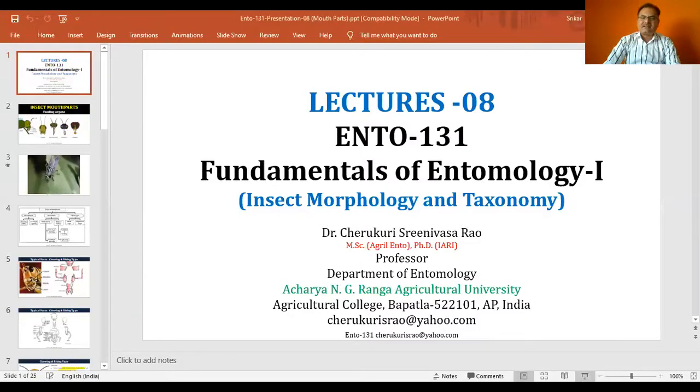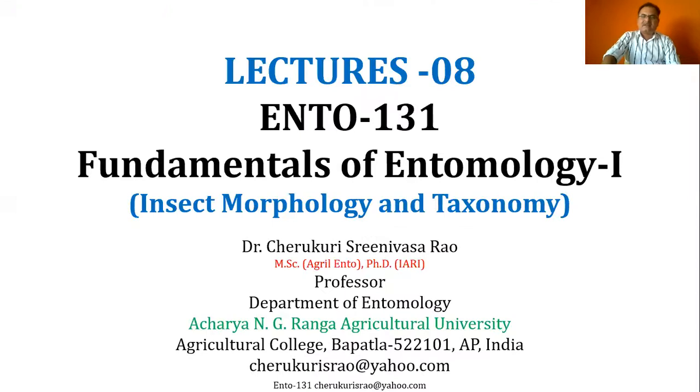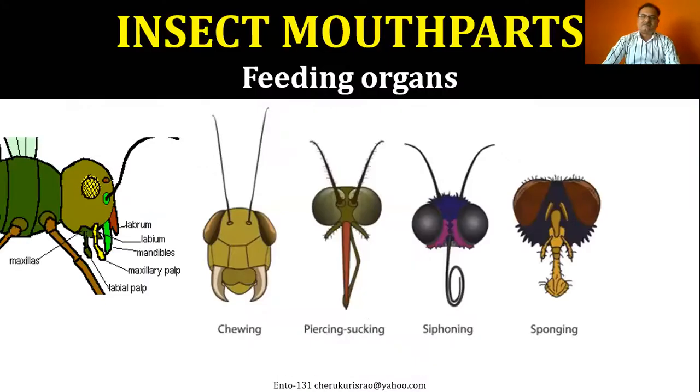In the beginning, we will talk about the typical mouth parts. As we have discussed in the other classes, these are the feeding organs, and different insects have different kinds of mouth parts: chewing, piercing, sucking, siphoning, and sponging.